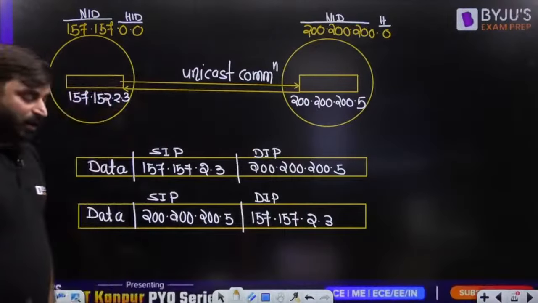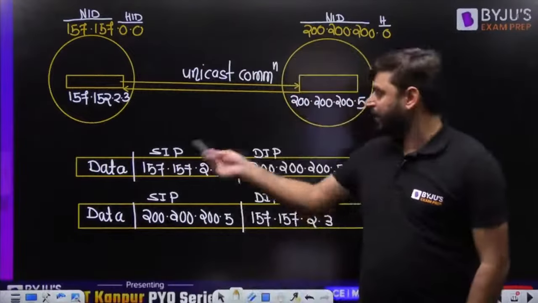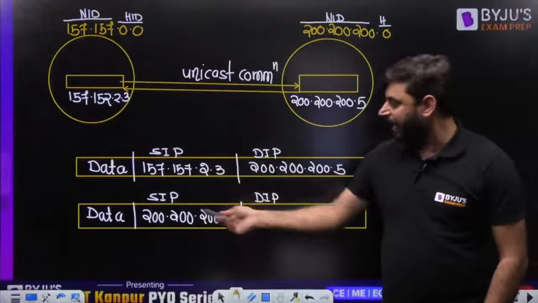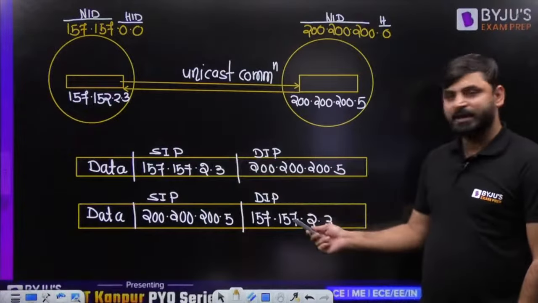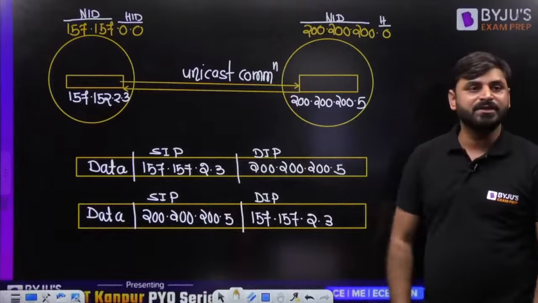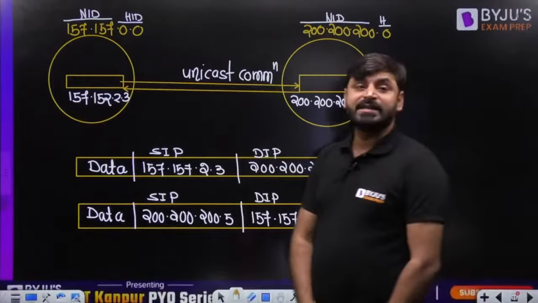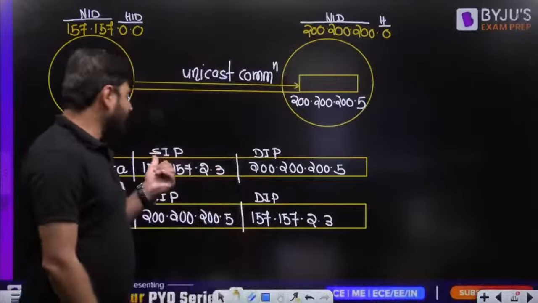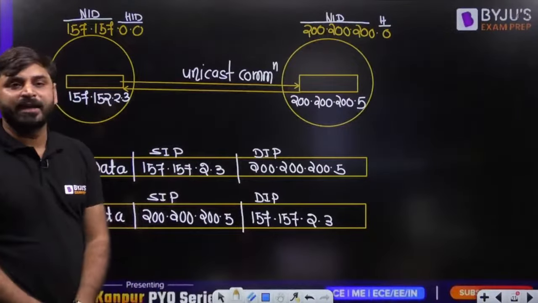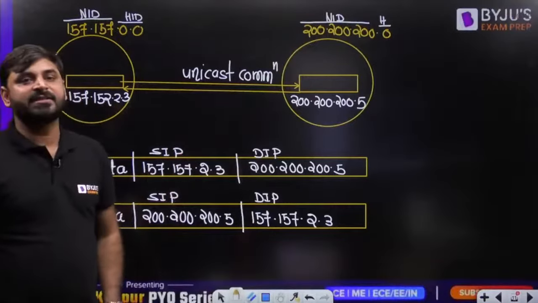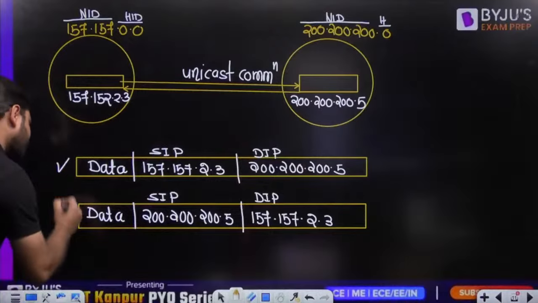Is it clear? Now actually what point I want to tell, my dear friends, whatever I have written here, I can do reverse, because later I have done reverse. This source IP becomes destination, and this destination IP becomes source. I can do reverse here. So my dear friends, this 157.157.2.3 can be used as a source IP address, and it can also be used as a destination IP address. So this IP address swapping is also possible.